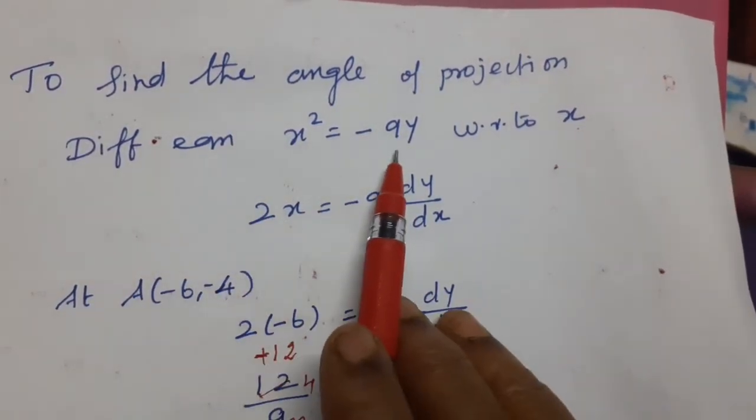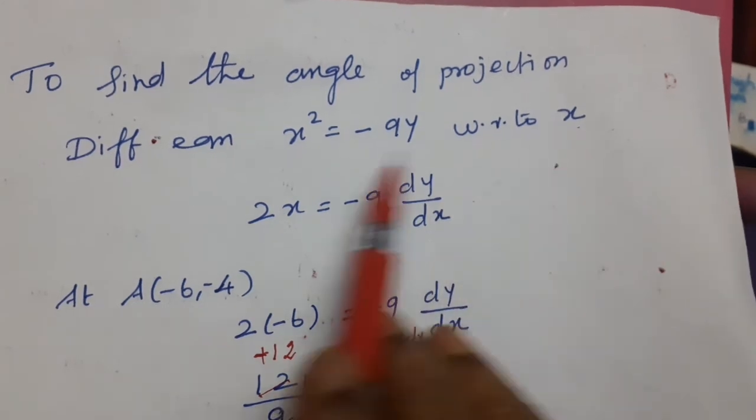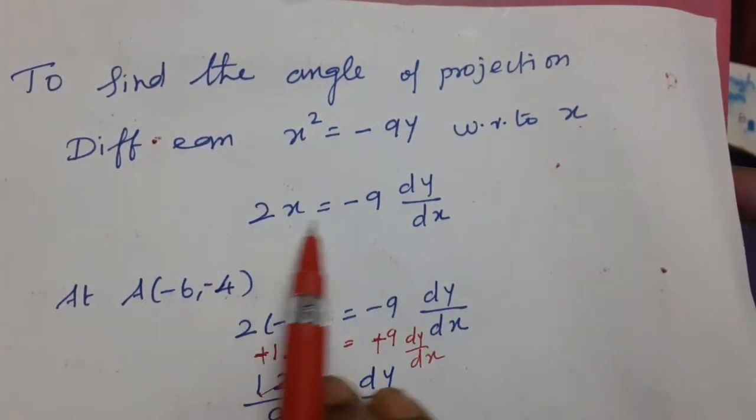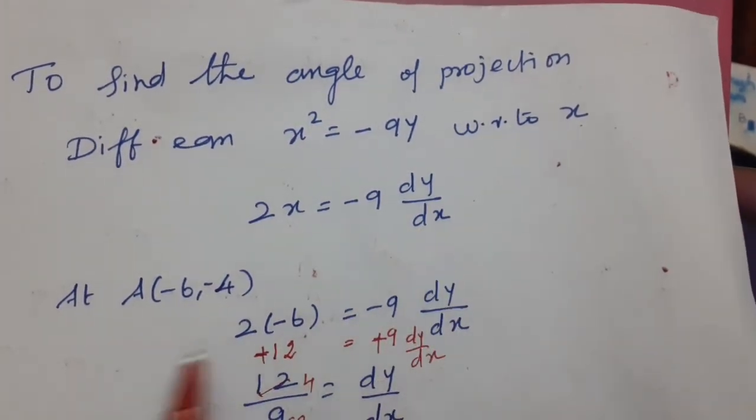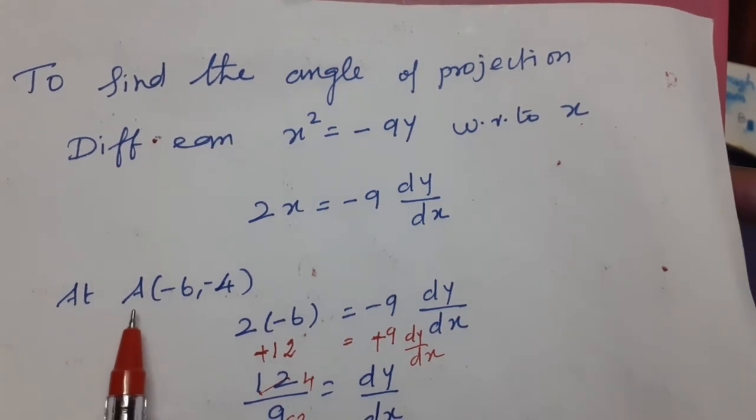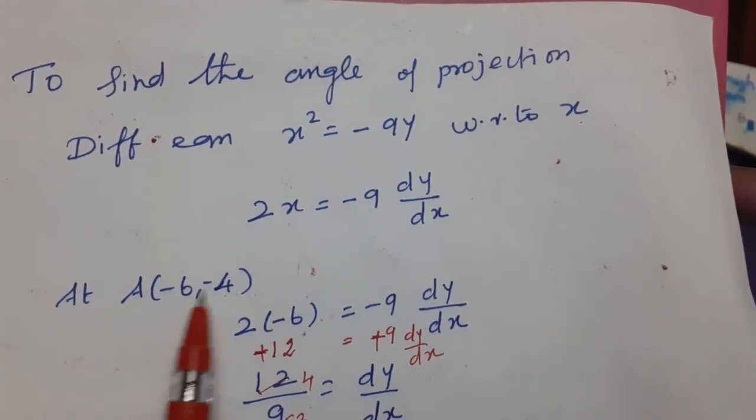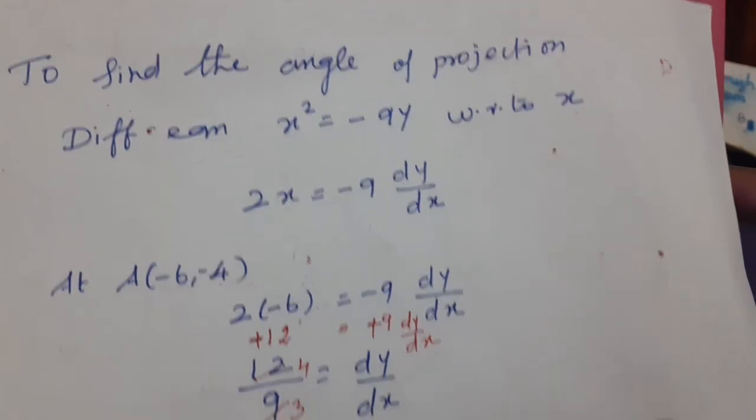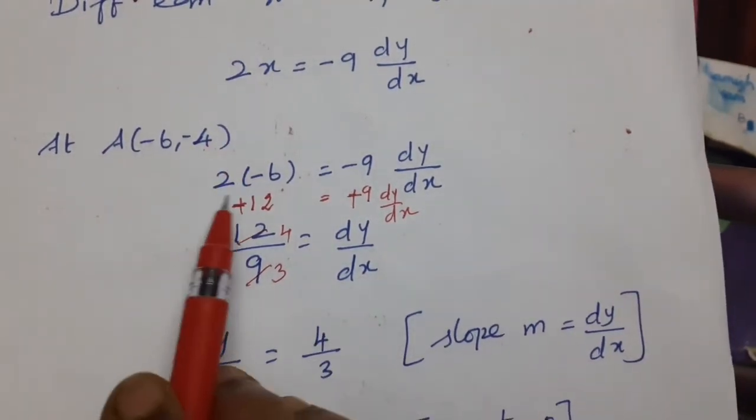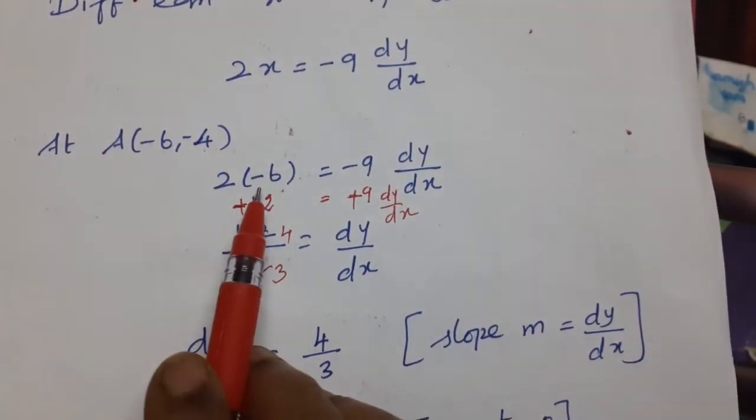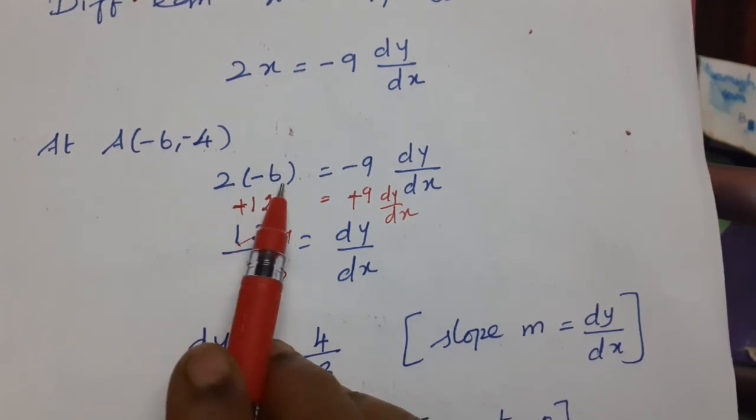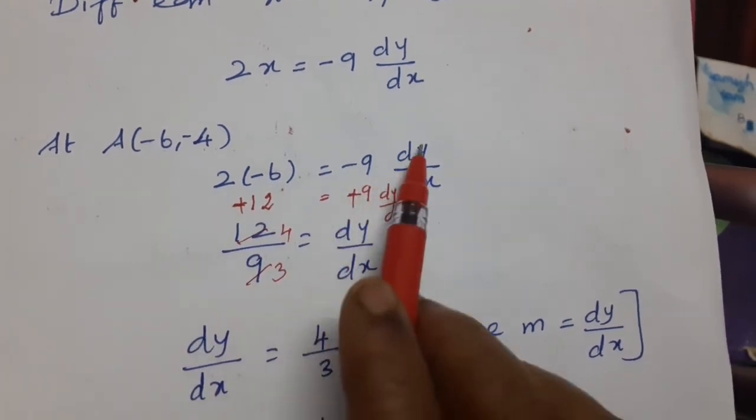Differentiating x square equal to minus 9y with respect to x, we get 2x equal to minus 9 into dy by dx. Now, we are going to find the angle of projection from the point A. A is minus 6, minus 4. So we substitute in the above equation: instead of x, you substitute minus 6. 2 into minus 6 is equal to minus 9 into dy by dx.